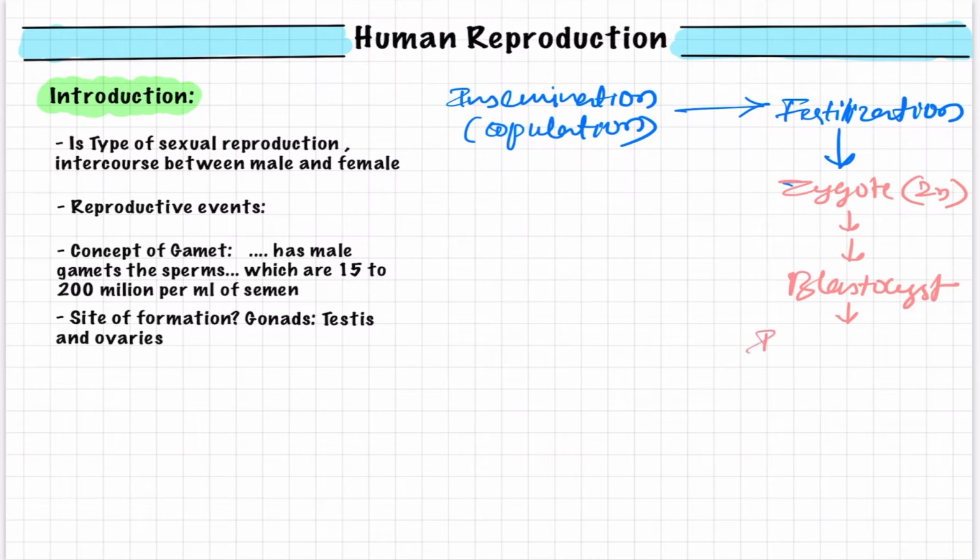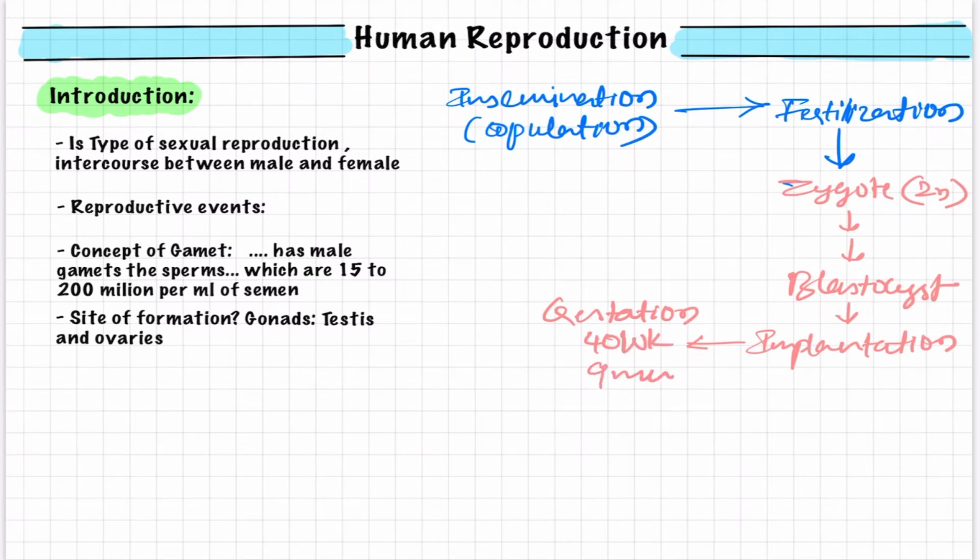That is the implantation process. After implantation, the embryo develops into the fetus. That period is called gestation, which lasts nearly 40 weeks or 9 months.